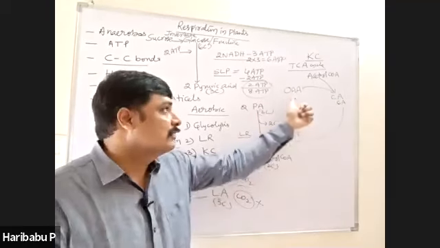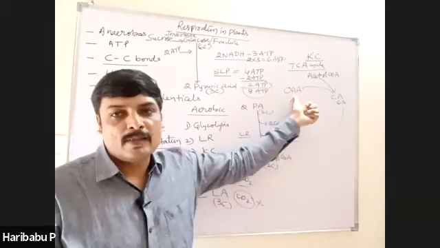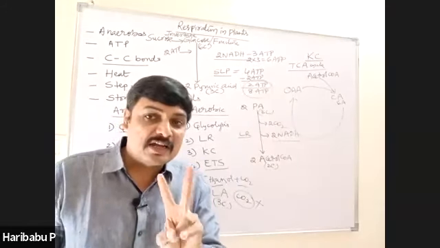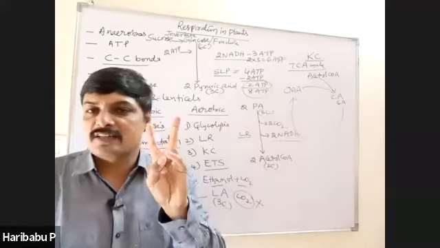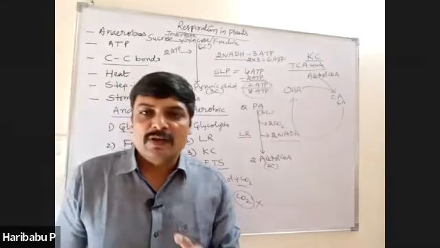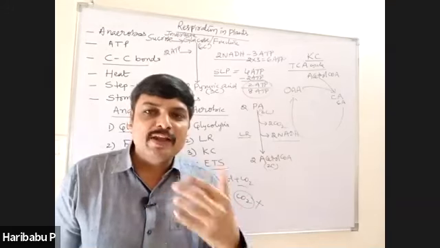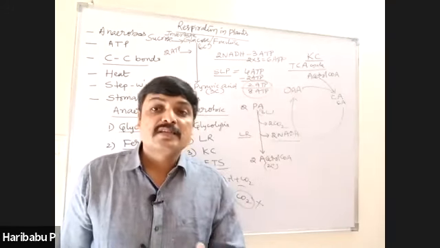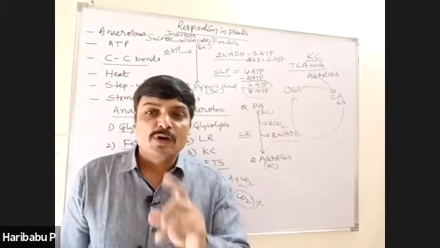known as cyclic pathway. In order to complete the cycle, how many times does it occur? 2 times. Yesterday I told you, for formation of 1 glucose, how many Calvin cycles must occur? 6 Calvin cycles can form 1 glucose.